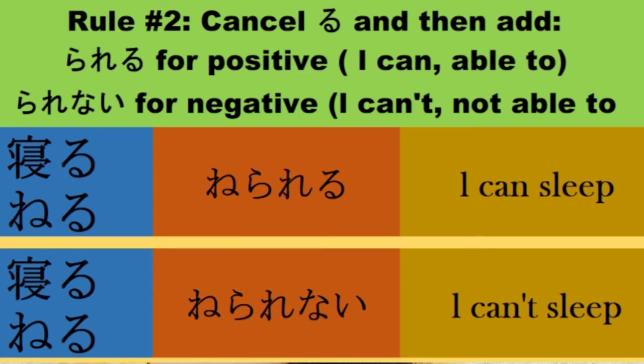Next, nerarinai. Okay, so cancel ru and add rarinai. So yung neru magiging nerarinai. In English, I can't sleep.